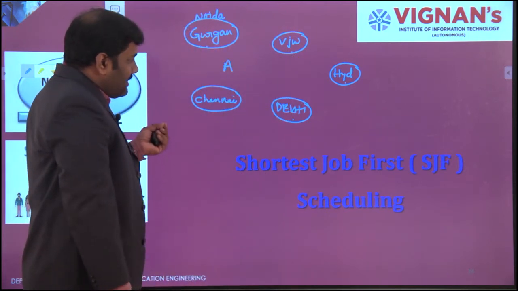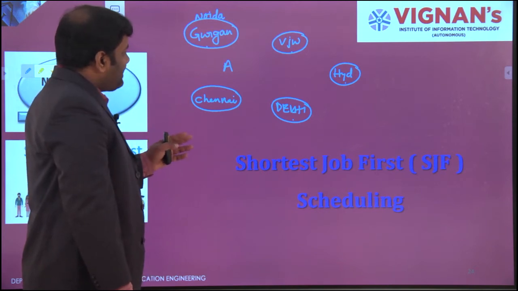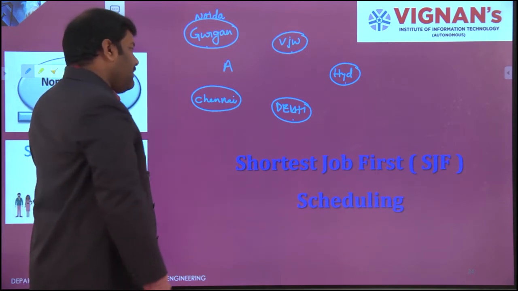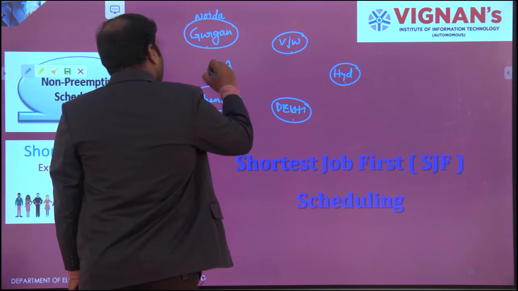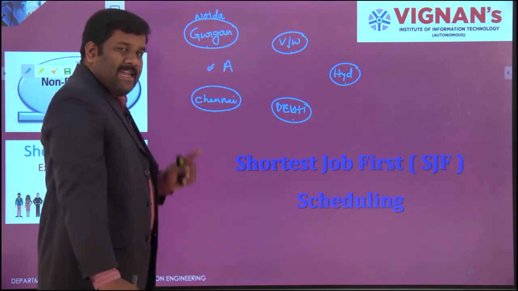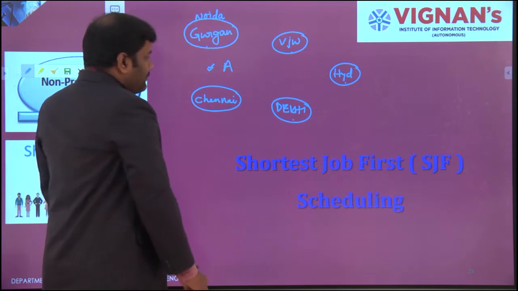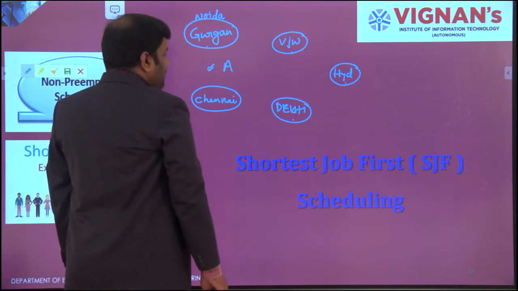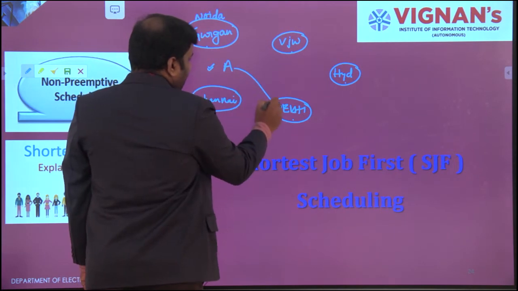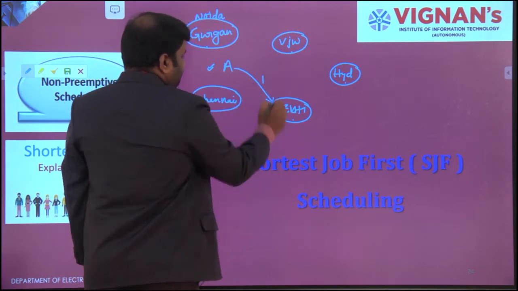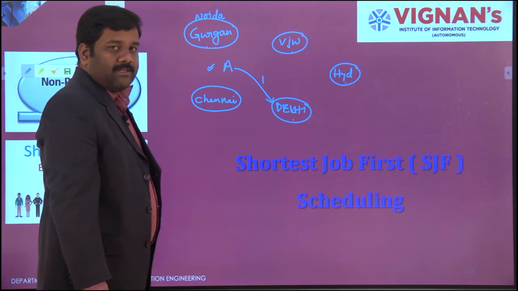So which is the best path to visit all the stations? The primary criteria is he doesn't want to visit any one place twice. So which is the first place he has to visit? Delhi. This will be the first place, because it is the longest path.